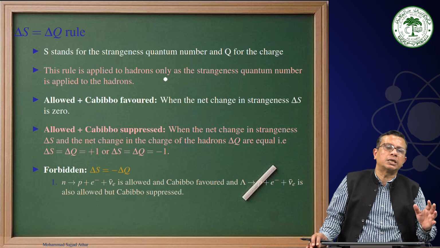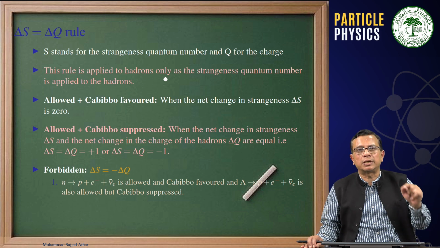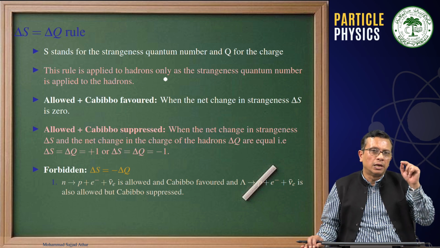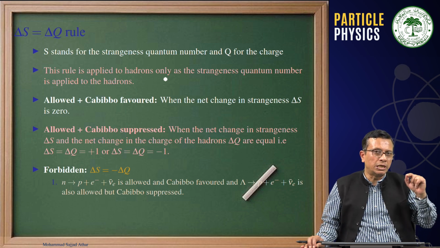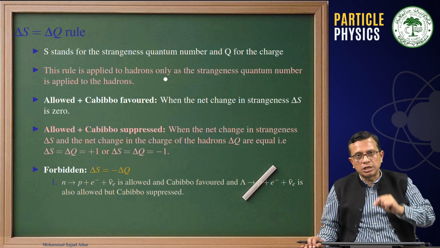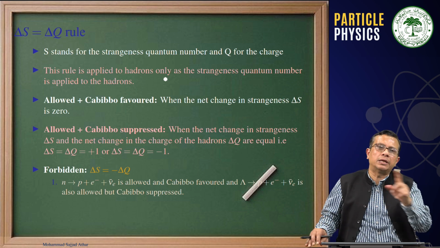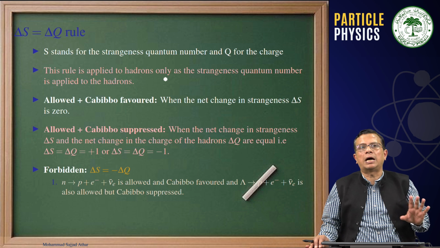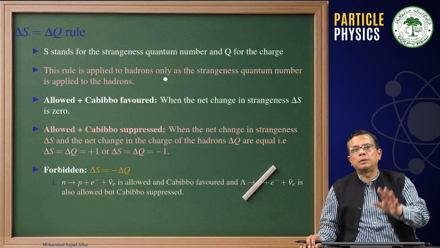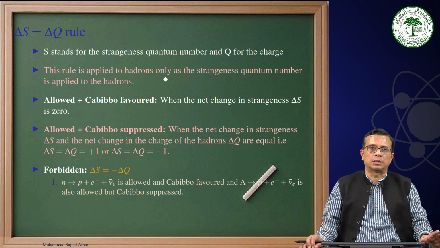The vertex factor of cos theta c will be there if the transition in the quark sector is within the same generation, U to D or D to U, or C to S or S to C. But if the transition is from one generation to another generation, you will have sin theta c, and those will be the Cabibbo suppressed processes.